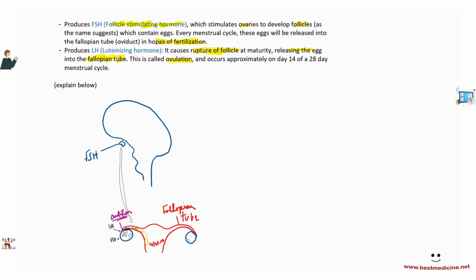This is called ovulation, and this is a very important term, okay? You have to remember that this is called ovulation. This occurs approximately on day 14 of a 28-day menstrual cycle, okay?